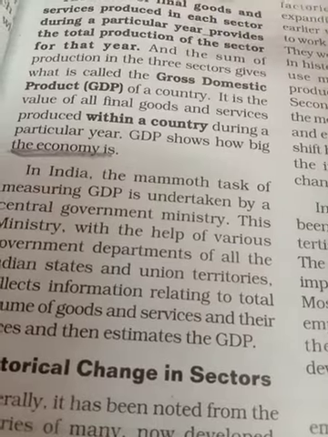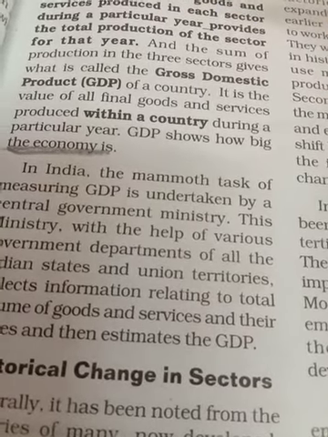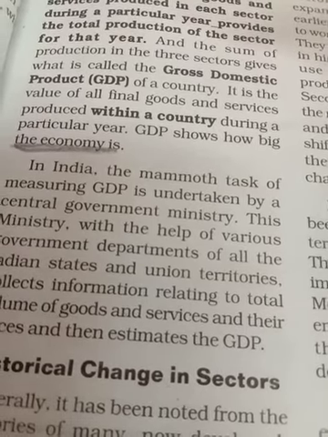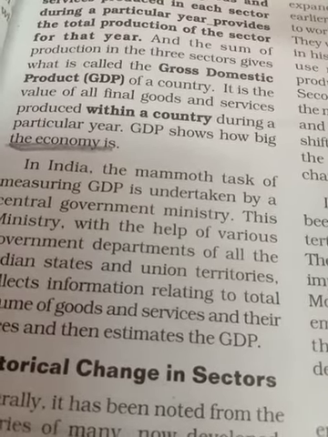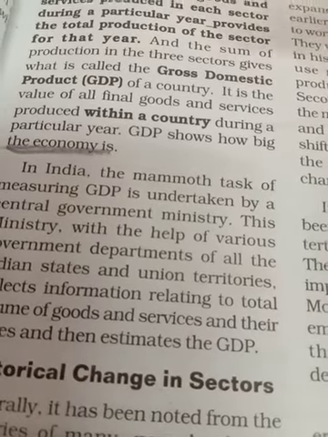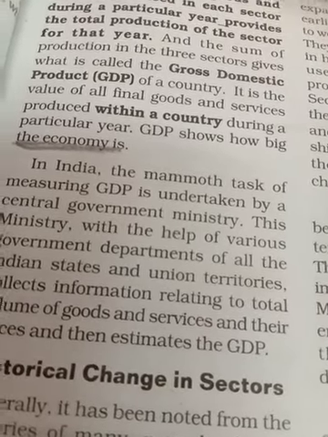GDP is helpful to know the economic development, to know how big the economy of a country can be, and it is about the development of the economy. Greater the GDP, greater the development.